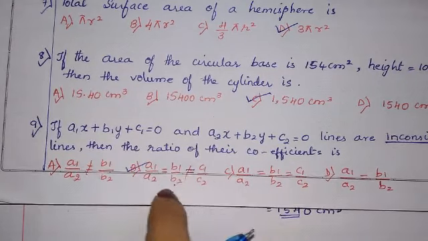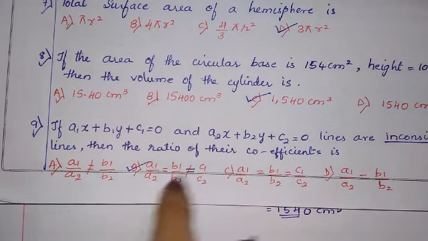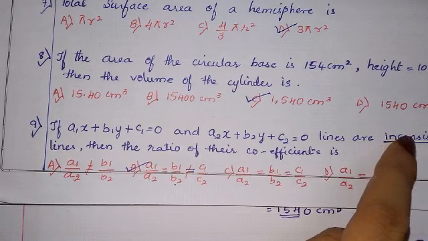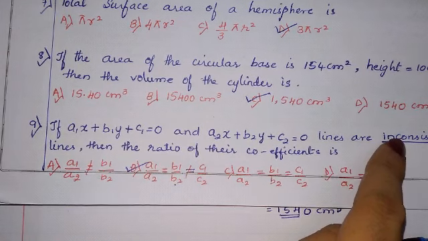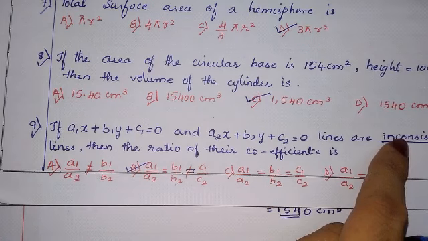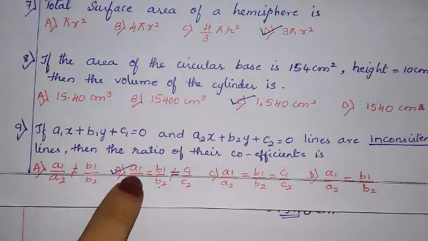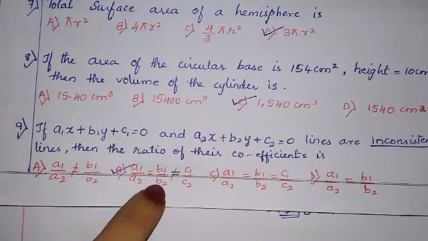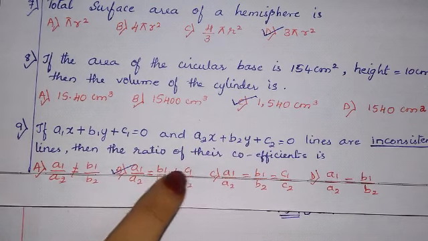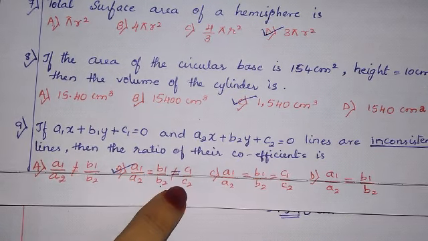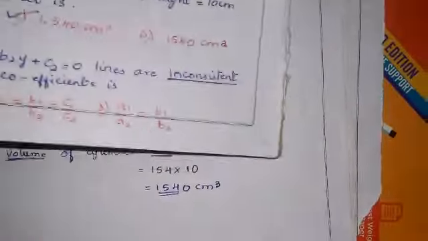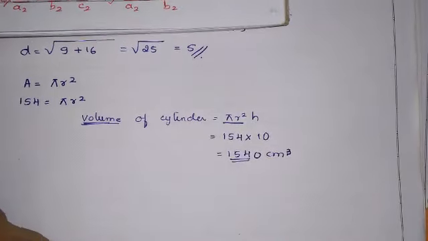The correct answer is B. You should remember this because there are three conditions: consistent, inconsistent and dependent. Inconsistent means a1 upon a2 equals b1 upon b2, which is not equal to c1 upon c2.